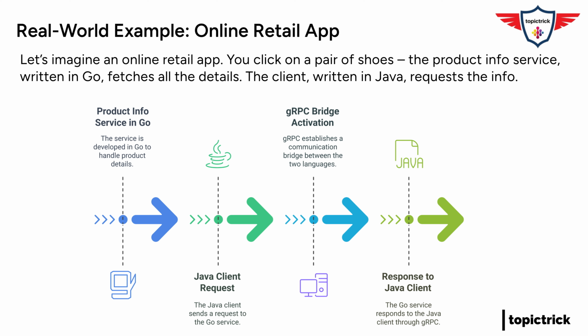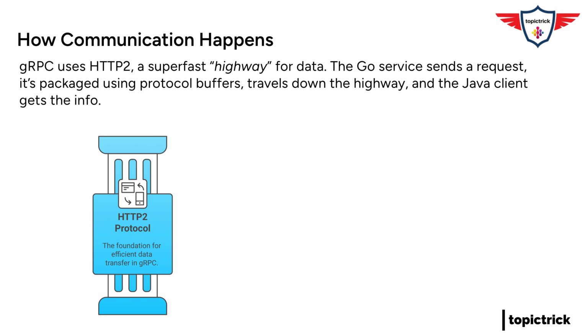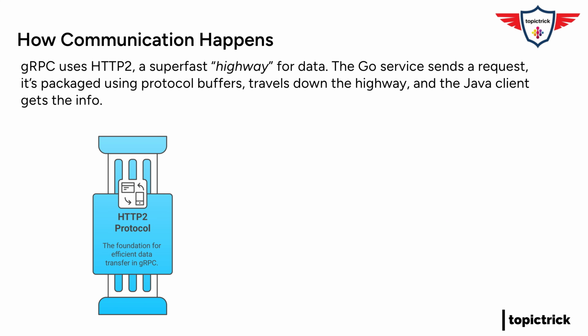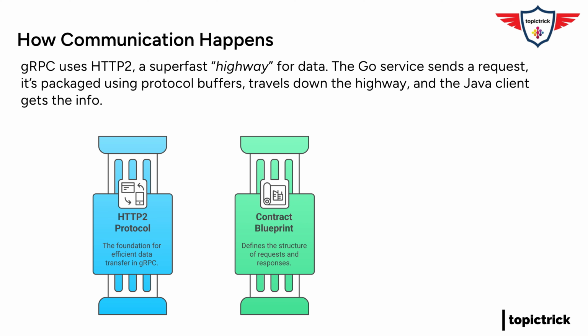That's pretty impressive. So how does the actual communication happen? Is it like sending emails back and forth? Not quite. gRPC is way more modern and efficient. It uses HTTP2. Think of it as a superhighway for data. Okay, so we've got protocol buffers as the common language, and this HTTP2 superhighway. But how does gRPC actually organize the conversation?